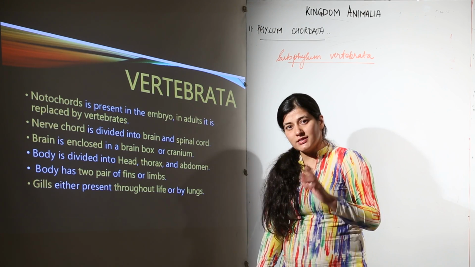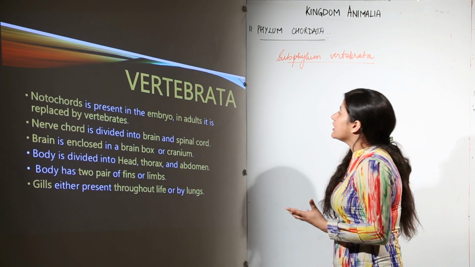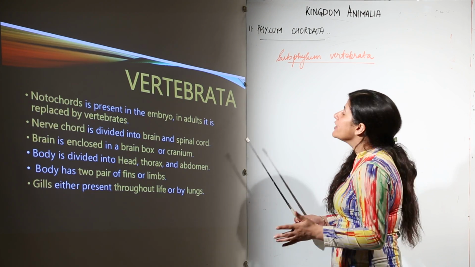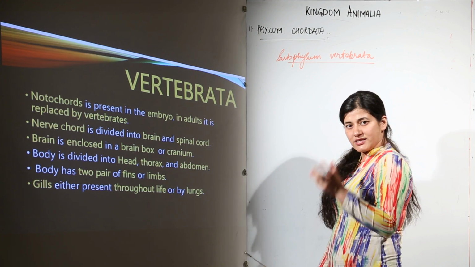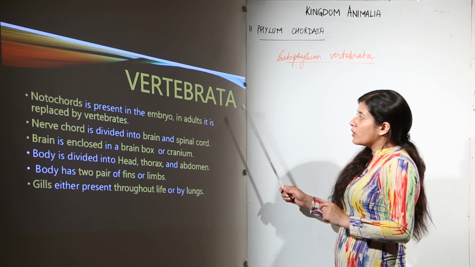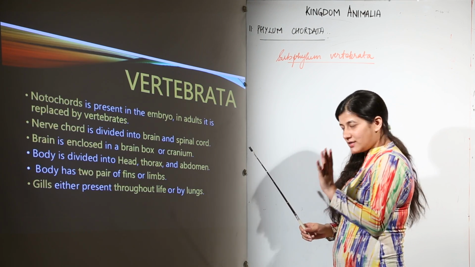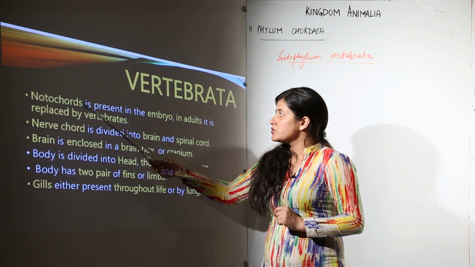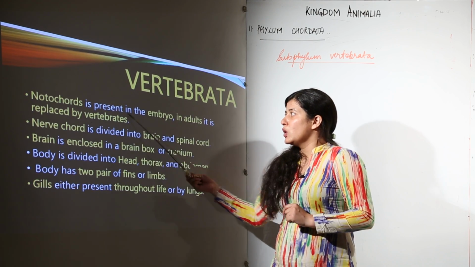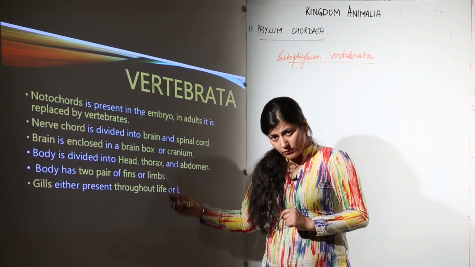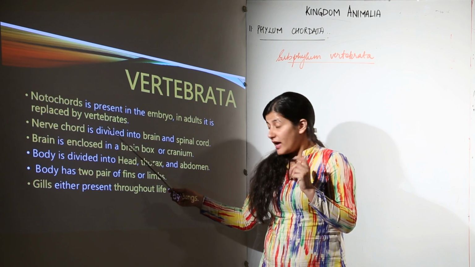Now let's talk about the subphylum Vertebrata. This has lots of species. You see many beautiful things in the subphylum Vertebrata. Let us see the characteristics responsible for classifying an organism in Vertebrata. Because this is part of phylum Chordata, it is going to have notochord and those 4 characteristics that we talk about. First, notochord is present in the embryo, and in adults it is replaced by the vertebral column. In Vertebrata, the vertebrae would come and replace the notochord as we had talked about.